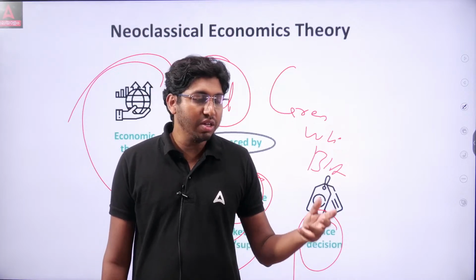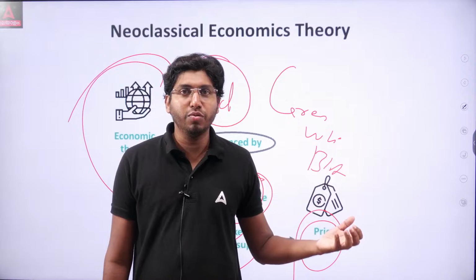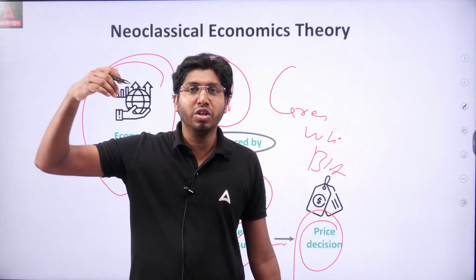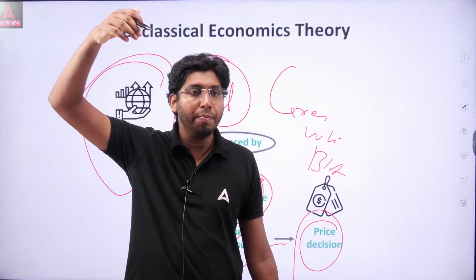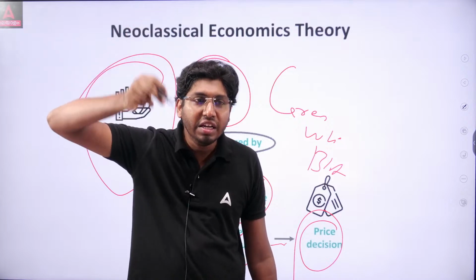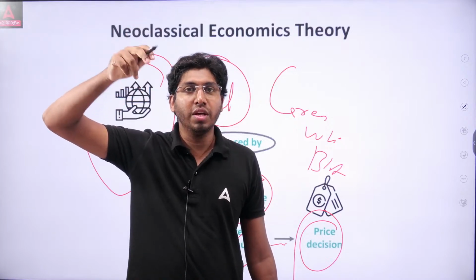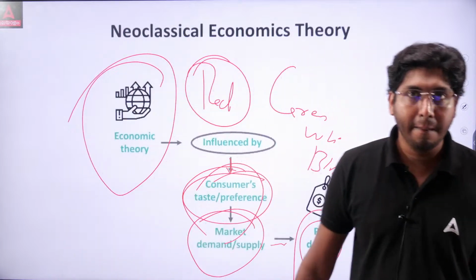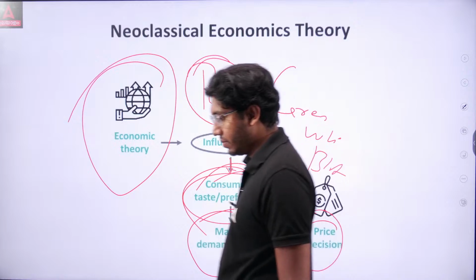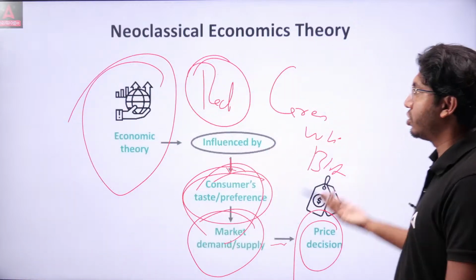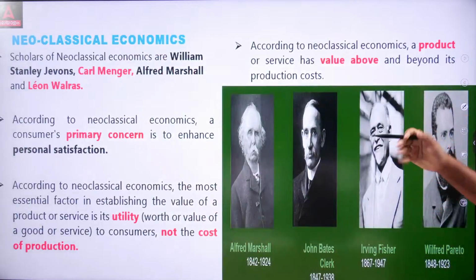For example, earlier the consumer used to buy a particular good or service because its prices were low, but now the prices of goods and services are increasing. What would happen? They may stop their consumption or decrease their purchasing. Whether it is autonomous consumption or induced consumption, that doesn't matter. So this is all about neoclassical economics.